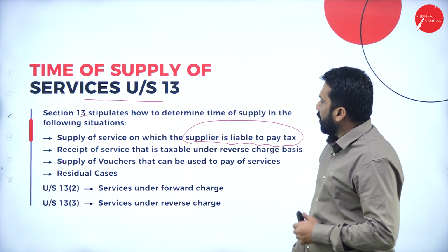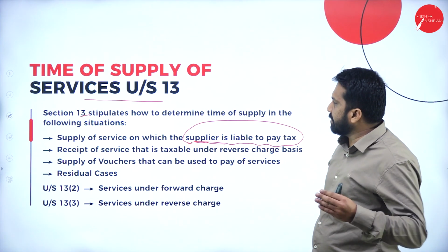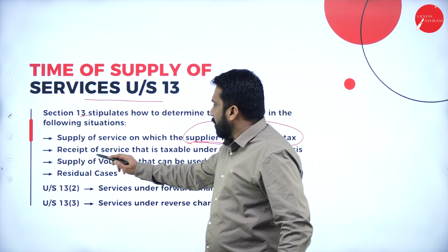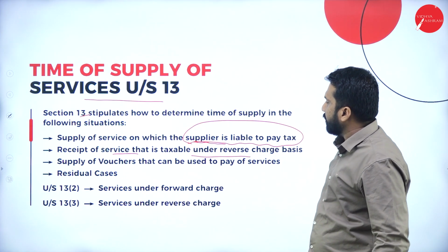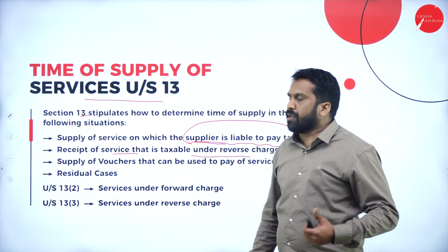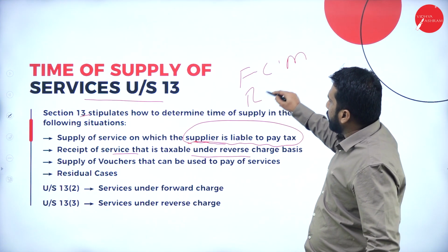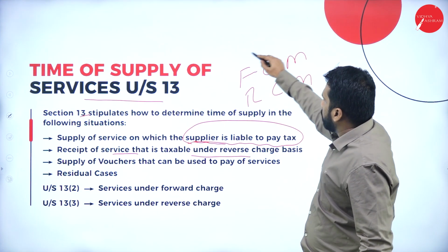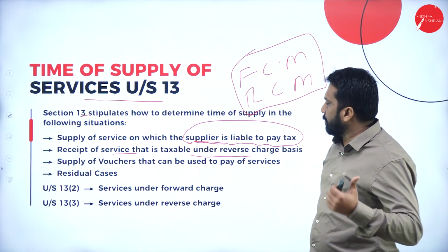That is the reason the supplier comes under the GST norms. And the second one, receipt of services that is taxable under reverse charge mechanism. Already you have learned what forward charge mechanism and reverse charge mechanism are. Based on that, you have to calculate the time of supply.